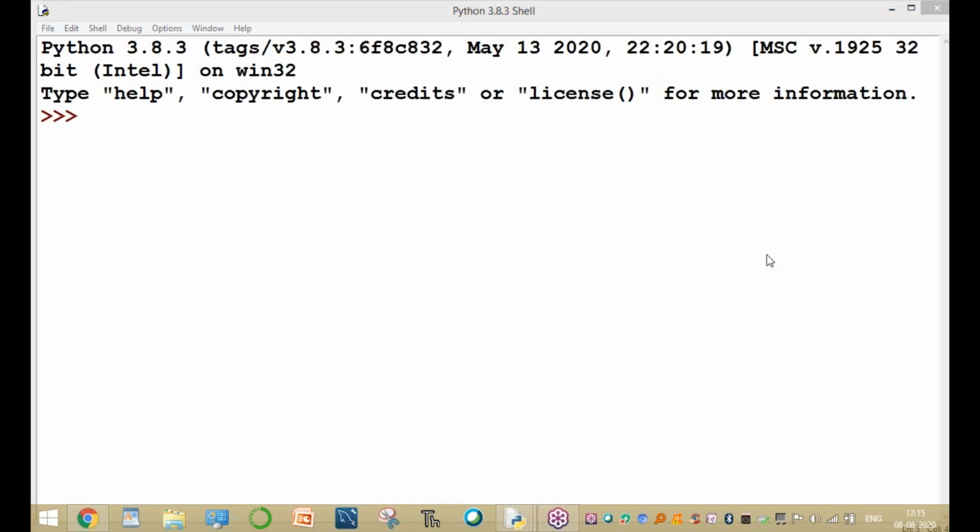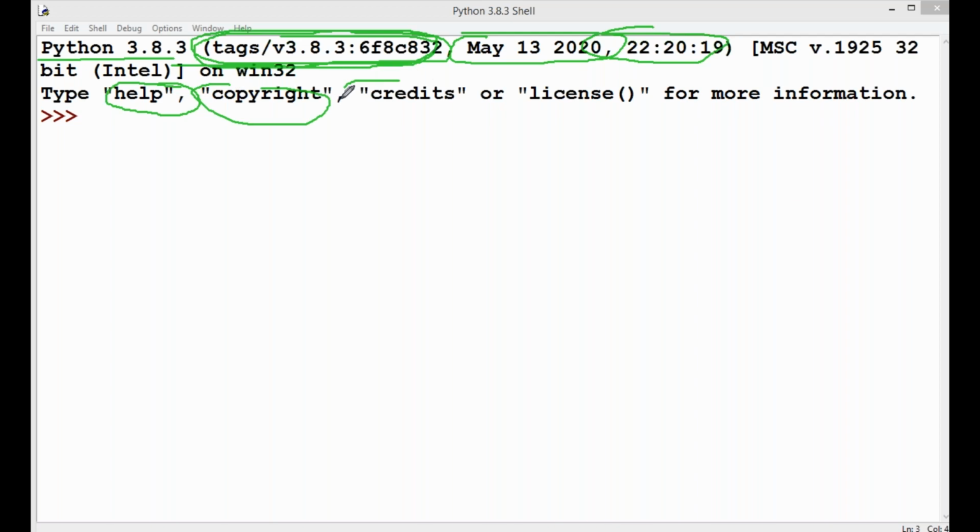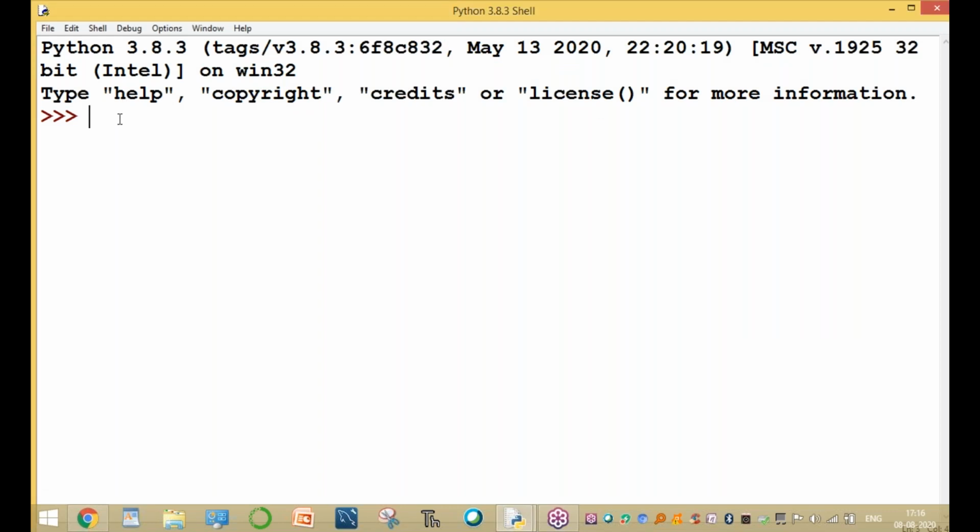The first line shows the Python version 3.8.3, the version release date, and the license details. It was released on May 13, 2020. And there are commands: the help command, copyright command, credits command, and license command. These are the different commands, and they display different messages.